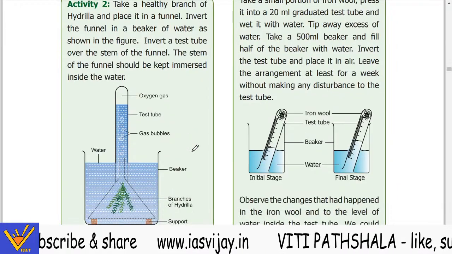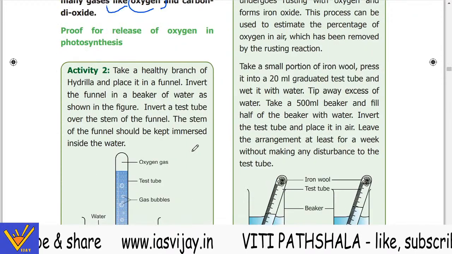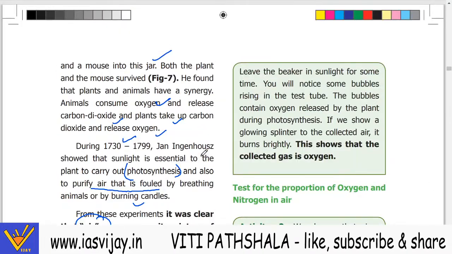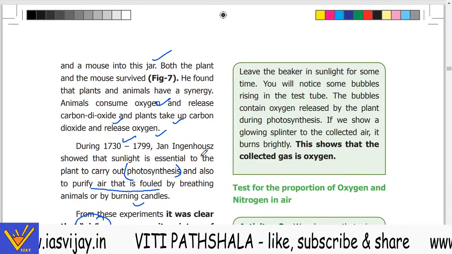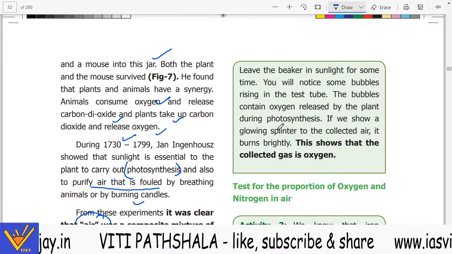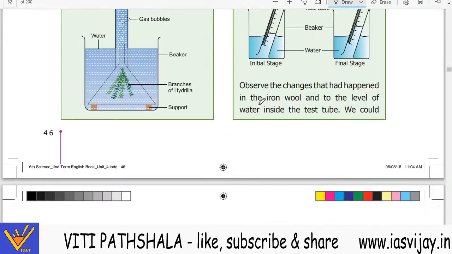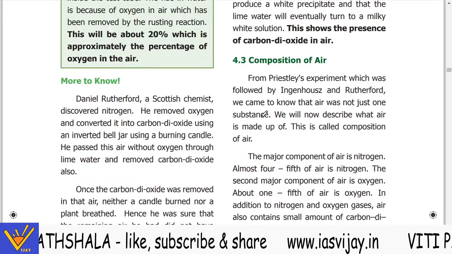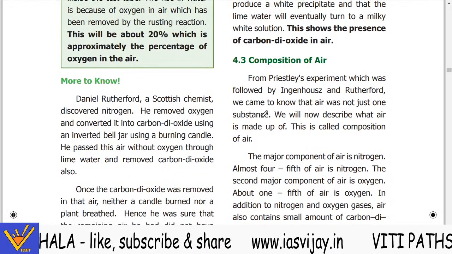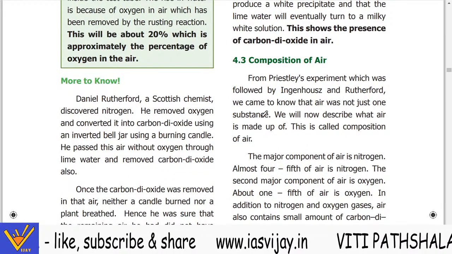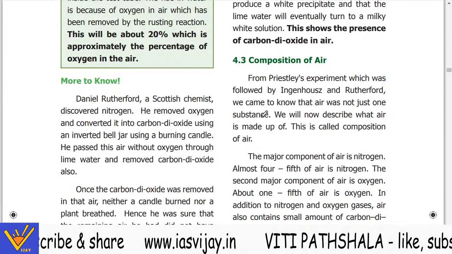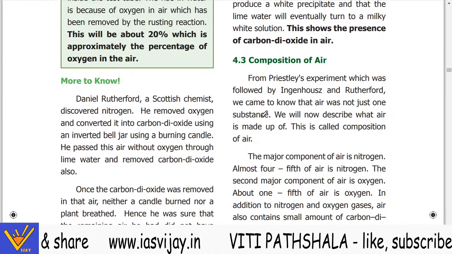Now there is another activity given, proving the release of oxygen in photosynthesis, but this is not important. The earlier one was important, and we have done that. We are not concerned with these activities; they are not going to be asked in our exam. If you want, you can study them at your leisure, but they are not important for us.